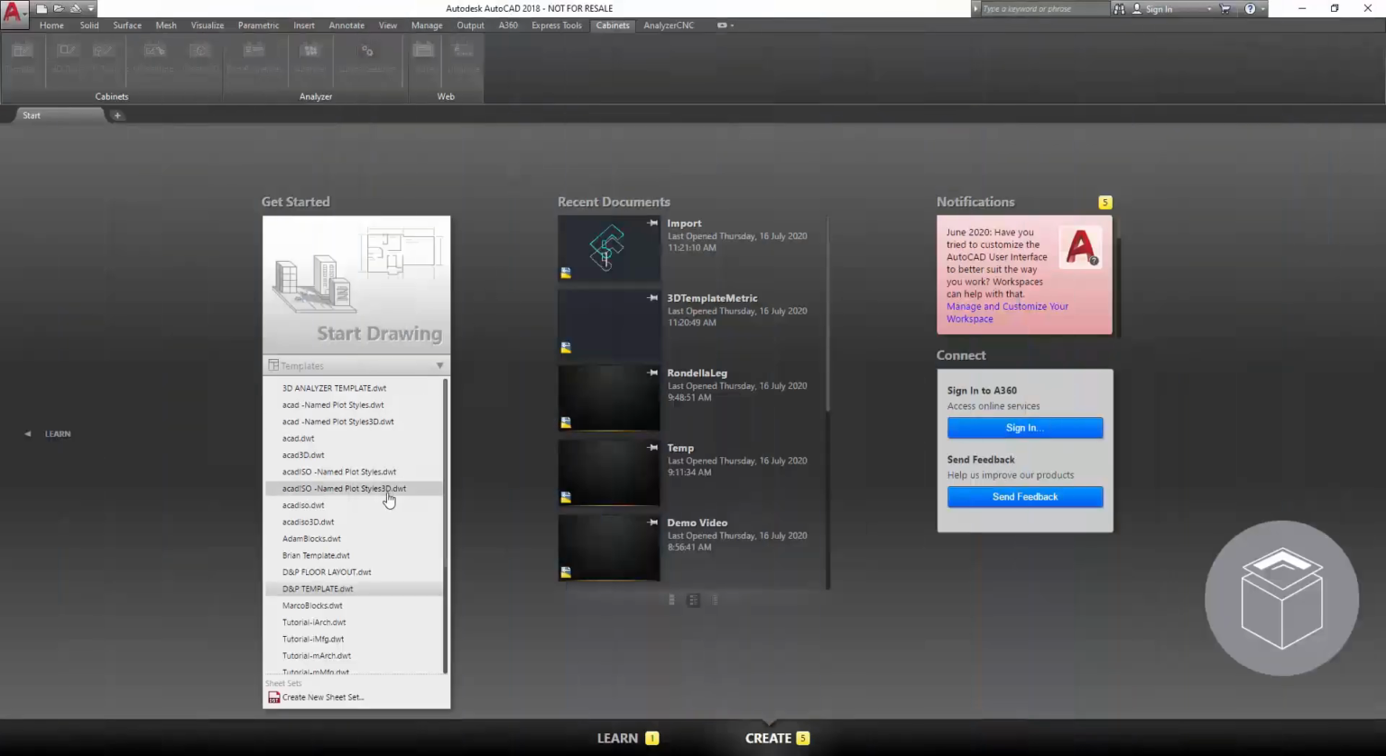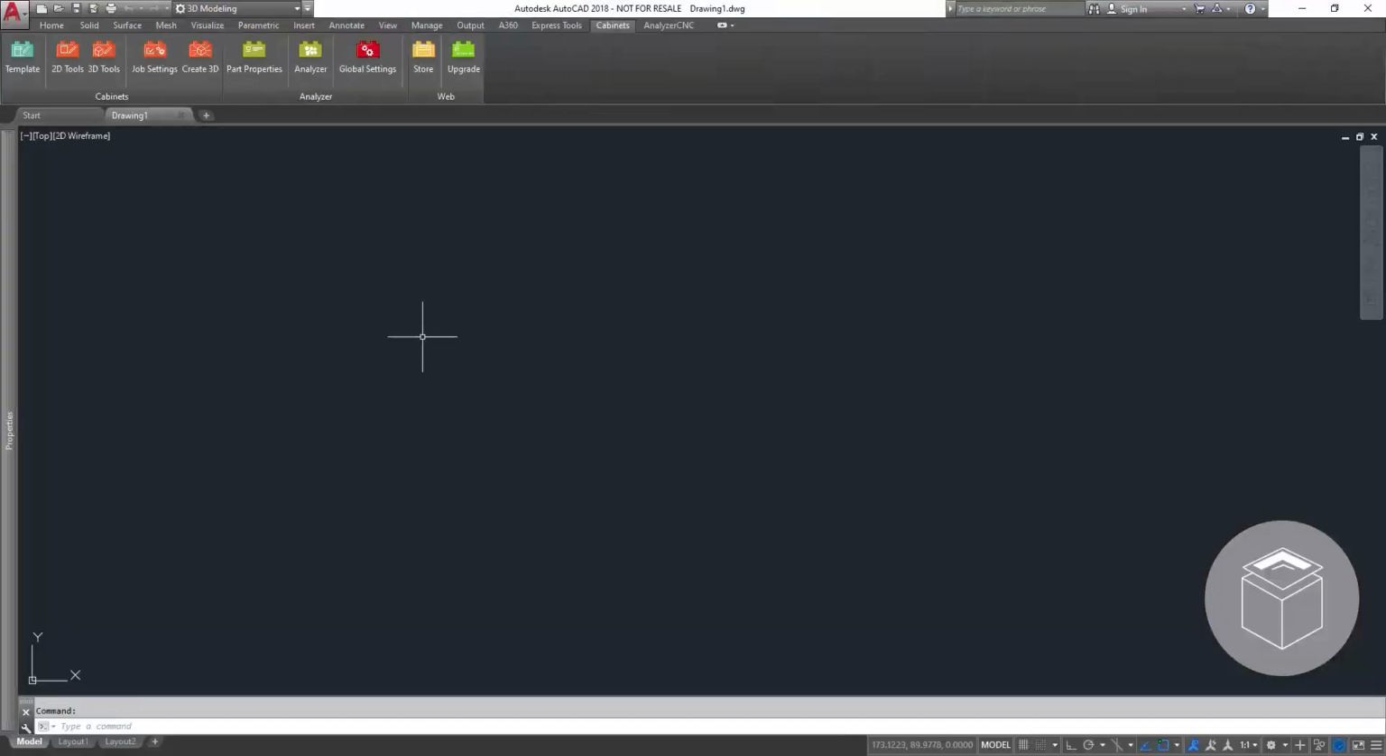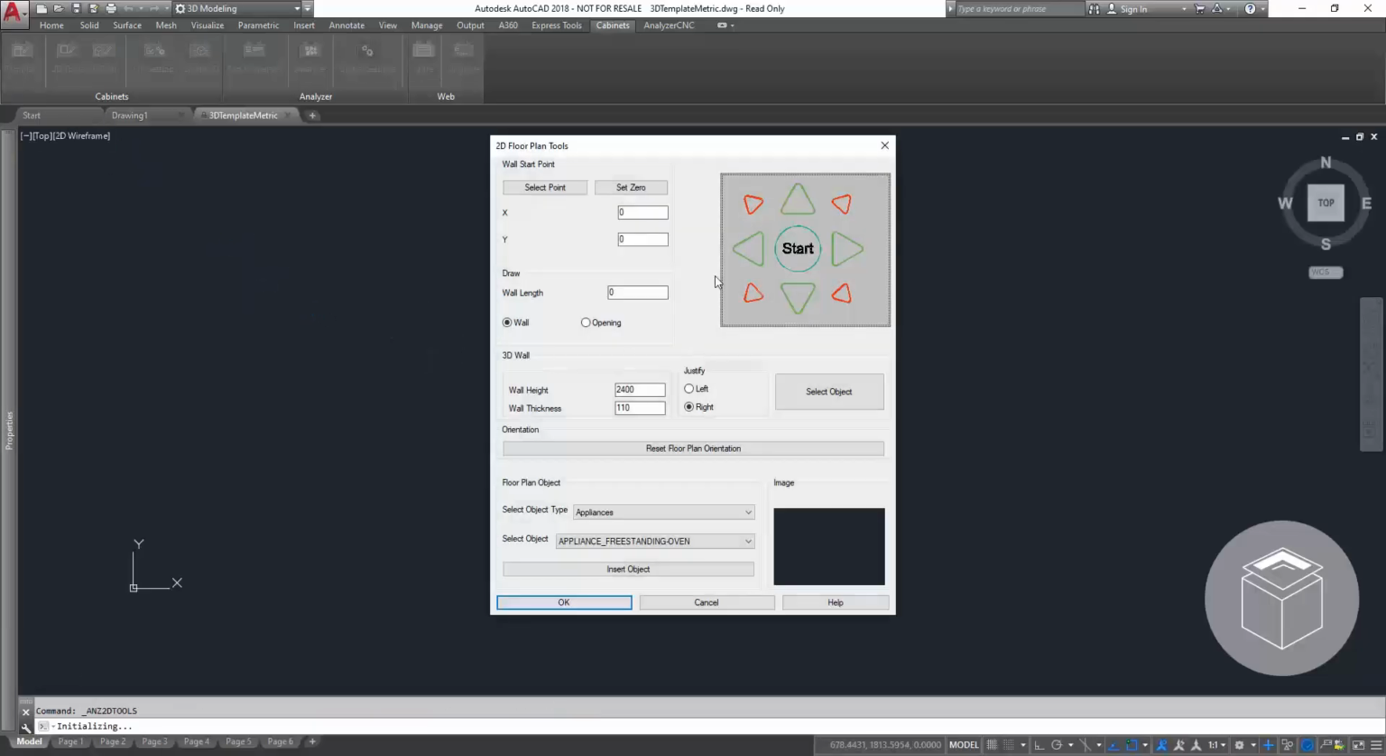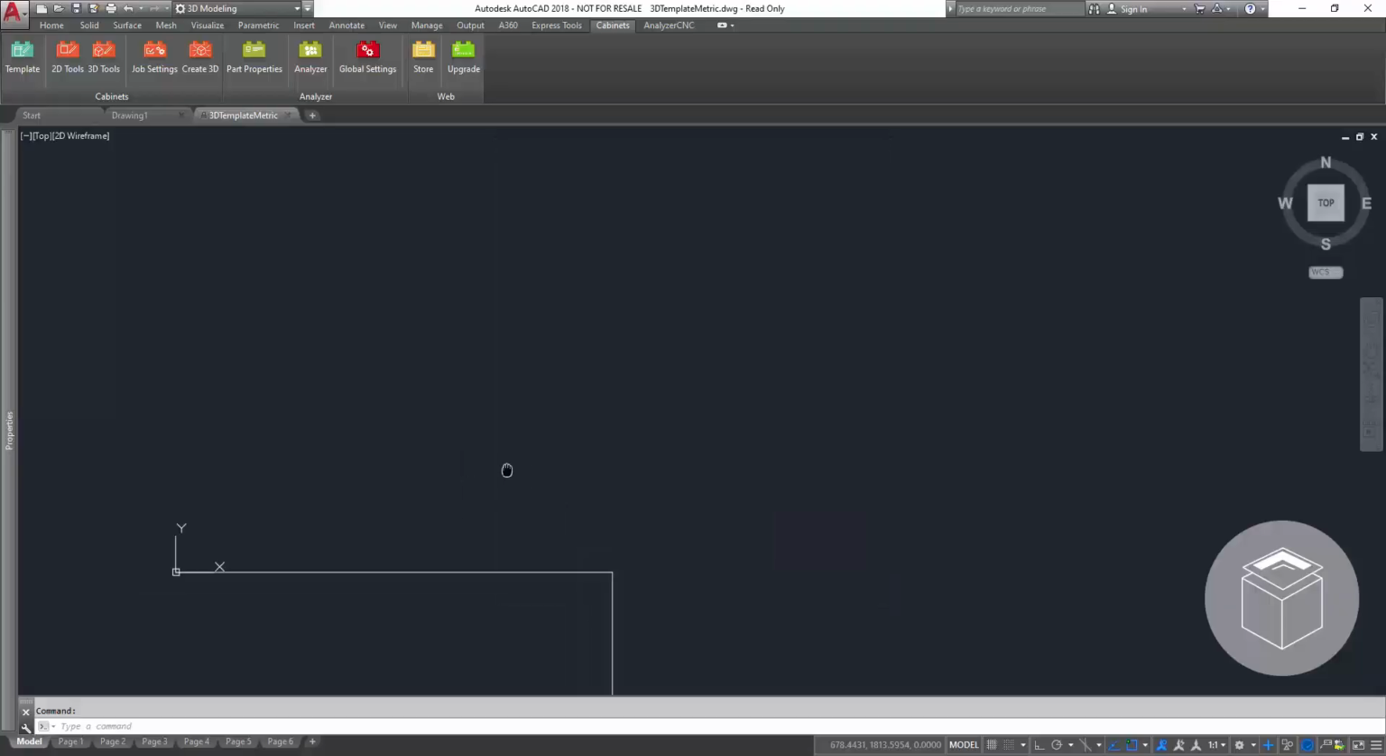Let's begin in AutoCAD by opening a blank drawing. Our software includes a dedicated template that sets up everything you need for efficient job processing. After loading the template, we start by drawing a line to define the area where the joinery will be placed.